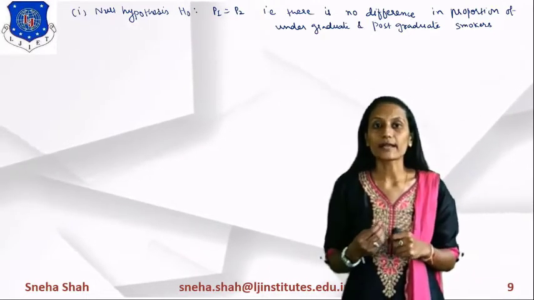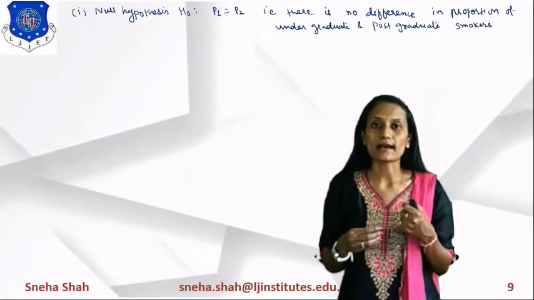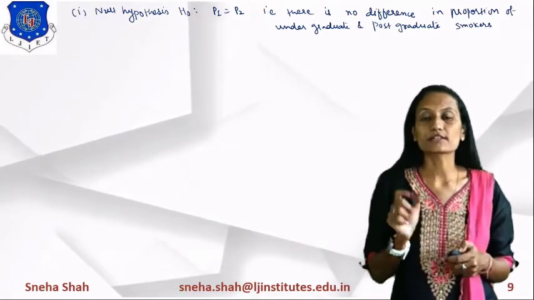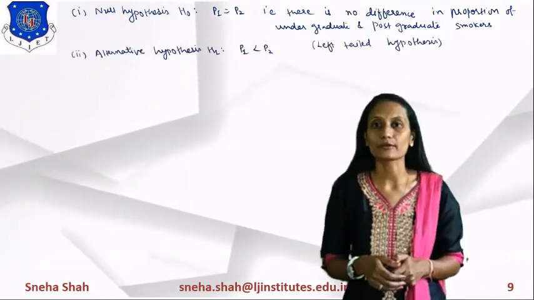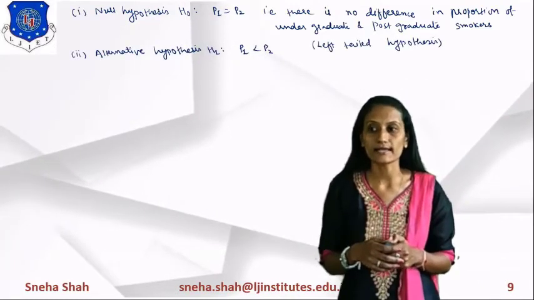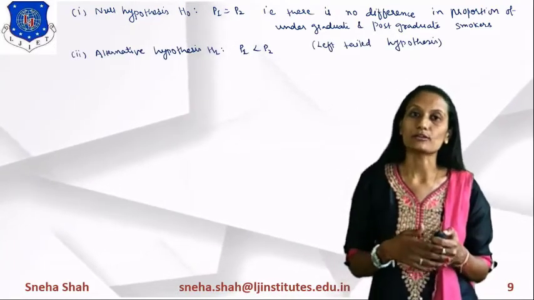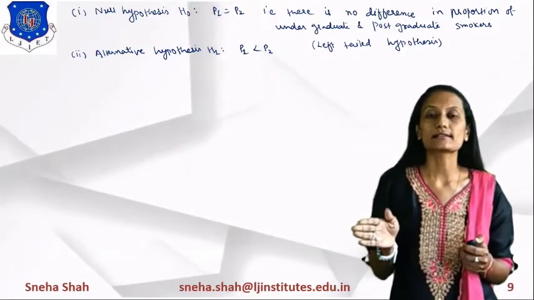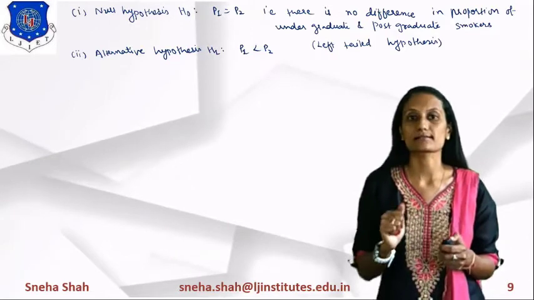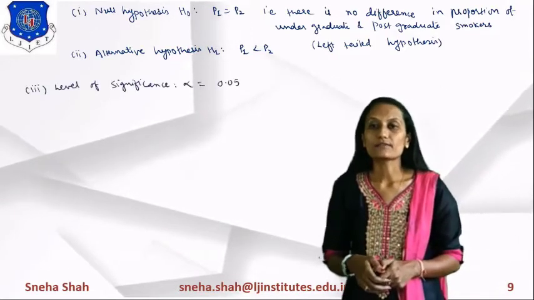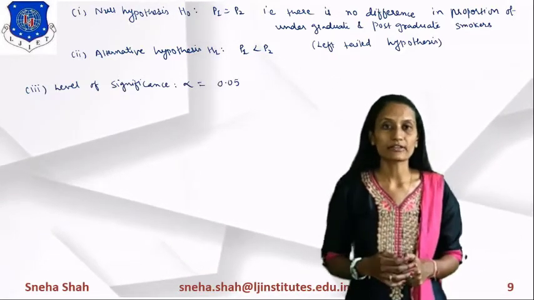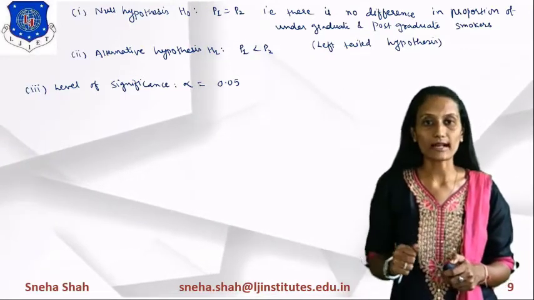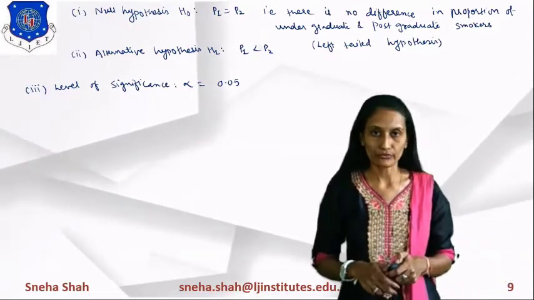But in the details you have given that the undergraduates are lower, so we will consider this condition only. So in the alternative hypothesis we will take H1 as P1 is less than P2. As the less than sign is considered, it will be a left tail hypothesis. Now the next thing we'll consider is the level of significance. In this, the level of significance is 5%, so alpha equals 0.05.